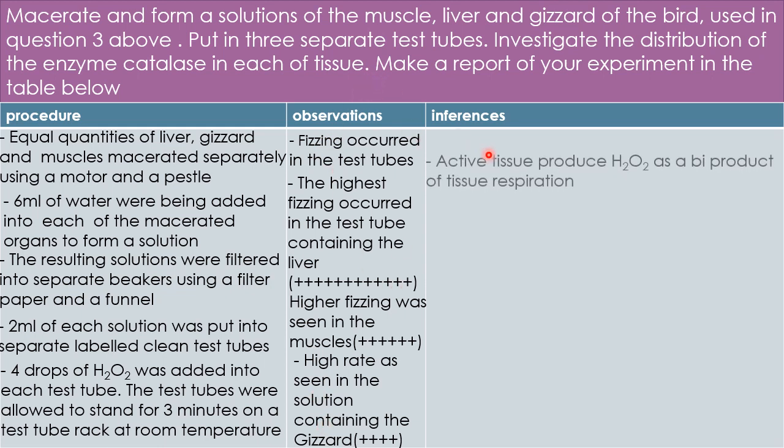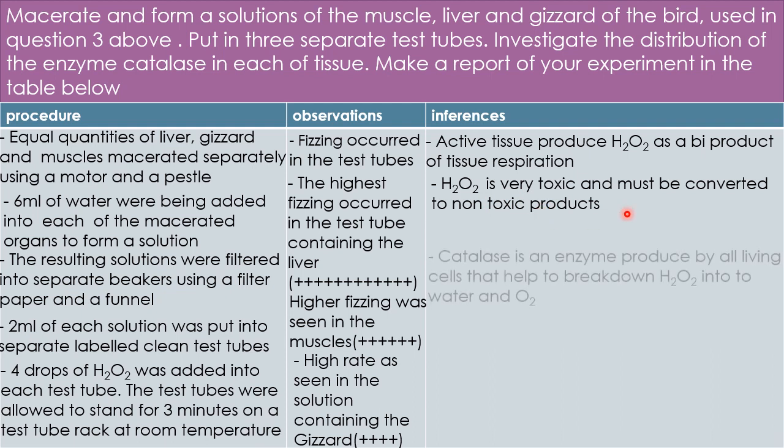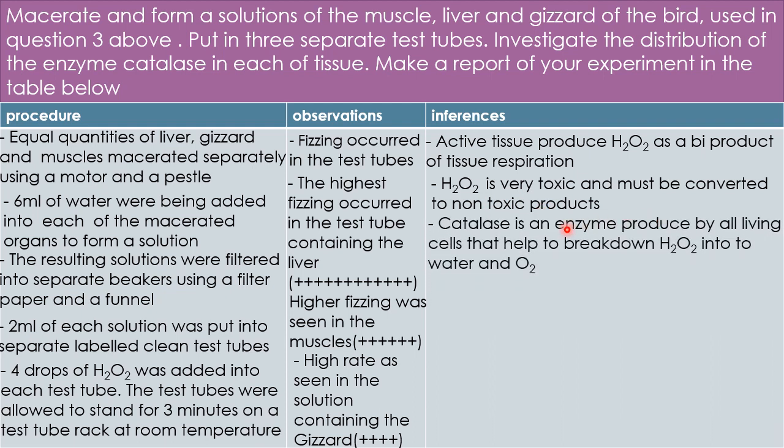That's under our inferences. So we'll see that active tissues produce hydrogen peroxide as a byproduct of tissue respiration, but this hydrogen peroxide, guys, cannot be allowed in the body. Hydrogen peroxide is very toxic and must be converted into non-toxic products. Good. So we are now going to use the catalase. Catalase is an enzyme produced by all living cells that helps to break down hydrogen peroxide into water and oxygen.